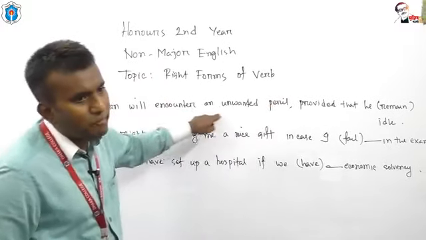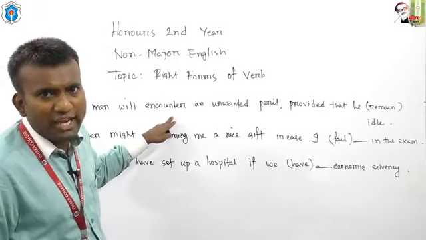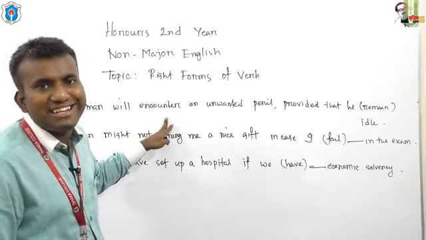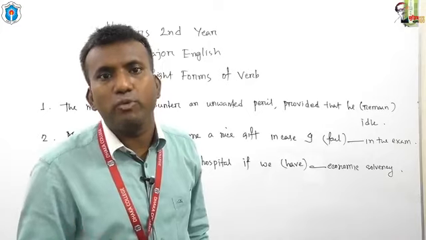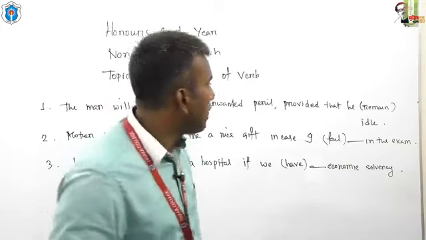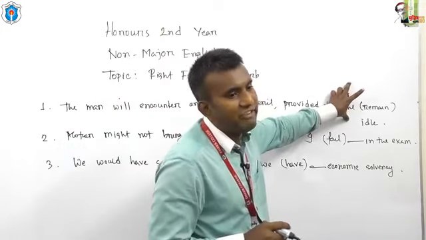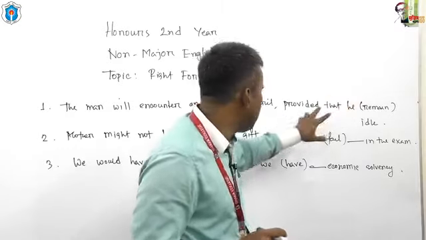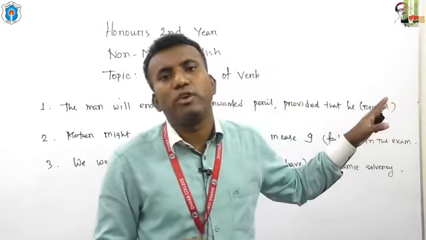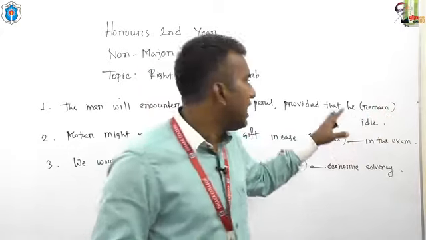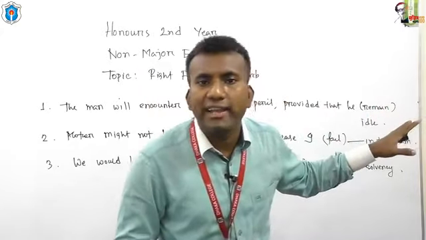This is an example of future indefinite. In conditional sentence, future indefinite has a relationship with present indefinite. So you need to use present indefinite here. And what should be the answer? Provided that he is a third person singular number. That's why we have to use he remains idle.